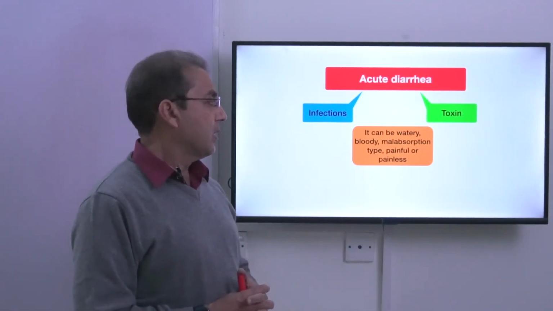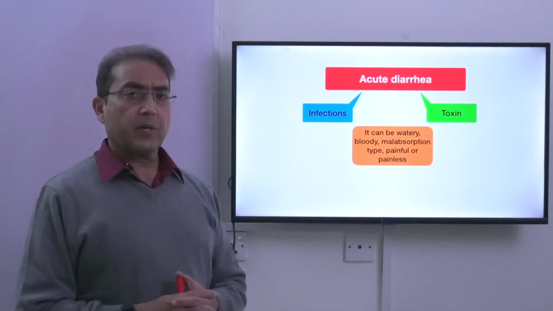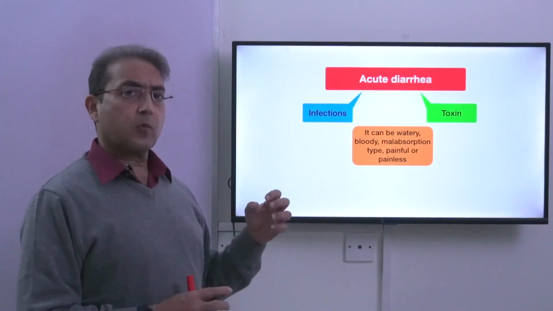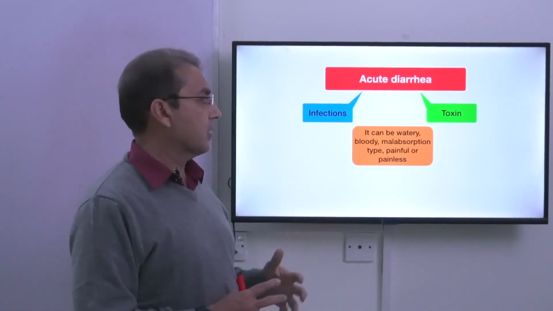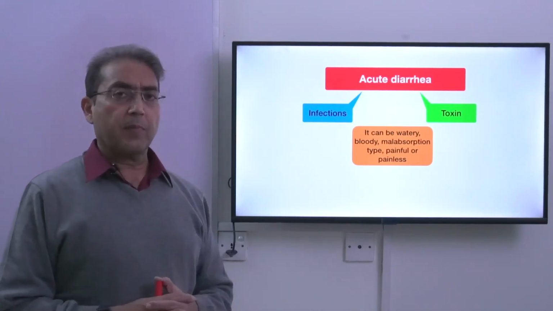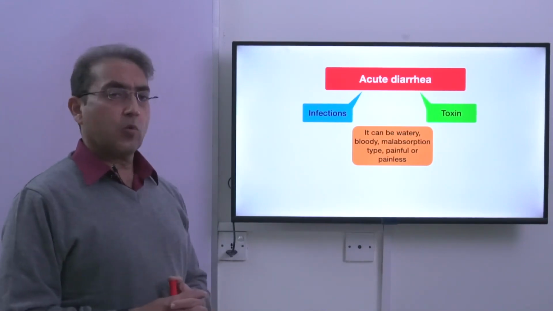Then the diarrhea may be malabsorption type, for example in giardiasis. Giardia lamblia infection affects the proximal small intestine and produces a diarrhea which is malabsorption type. It may be accompanied by pain, or diarrhea may be without pain.